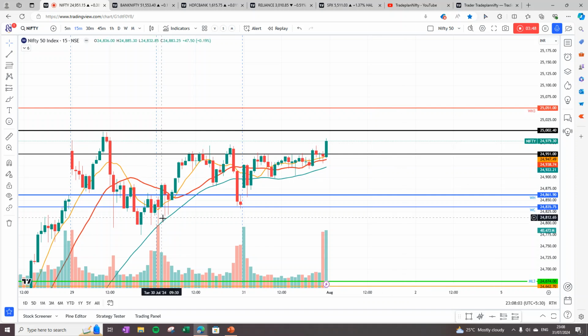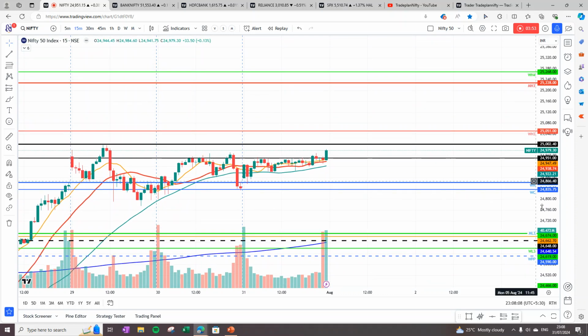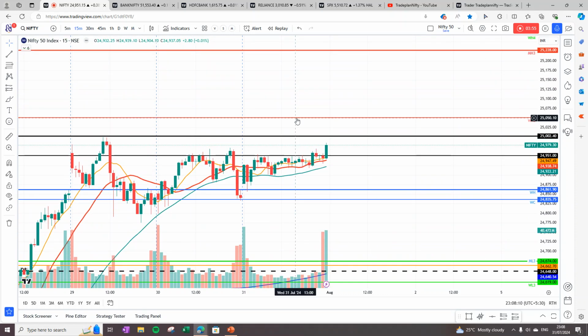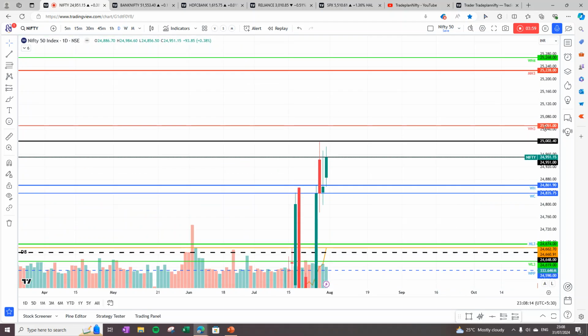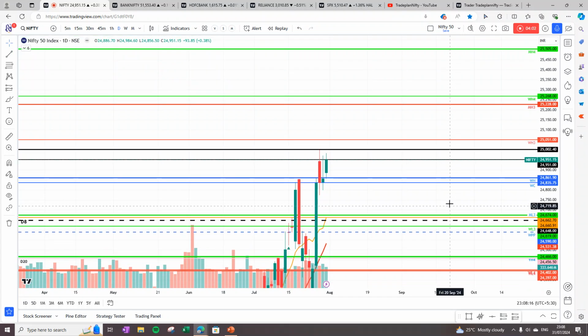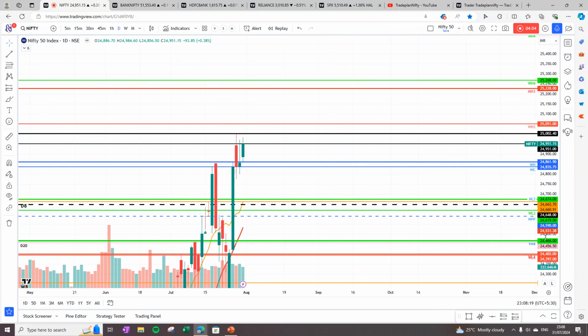So before we get into trend of Nifty, let's have a look at its monthly level. Let me pull up a daily chart. So for month of August, the pivot is at 24,648, which is this black dotted line. And we see that this zone of 24,674 to 24,590 is a strong support for Nifty now.